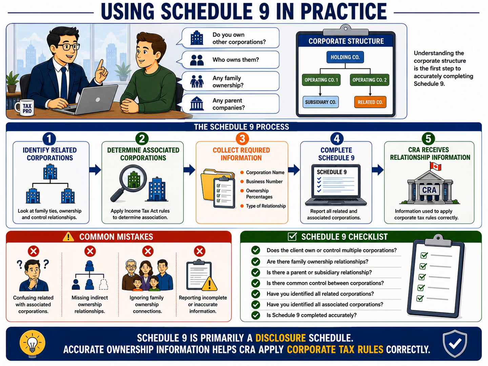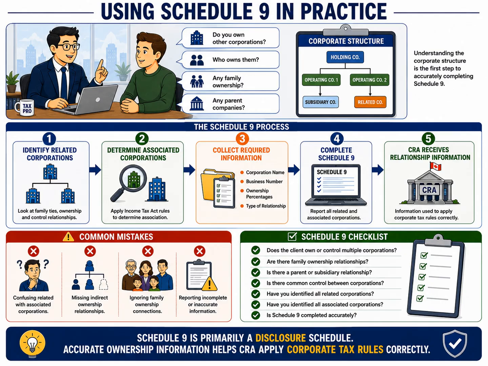There are several common mistakes that beginners should avoid. One of the biggest is confusing related corporations with associated corporations and assuming the terms mean the same thing. Another is overlooking indirect ownership through holding companies or family members.